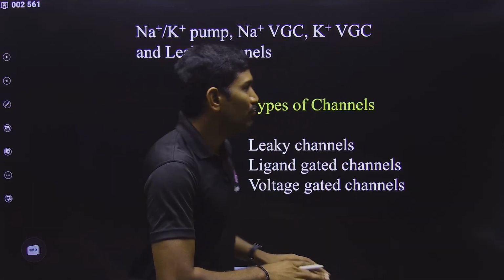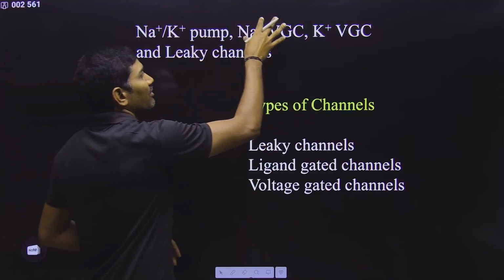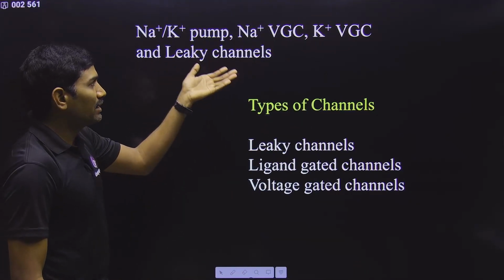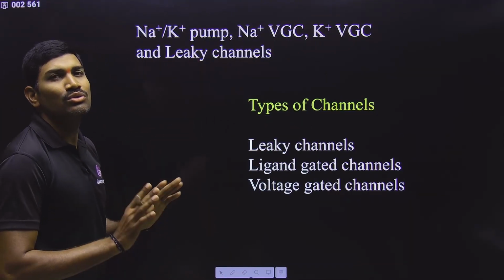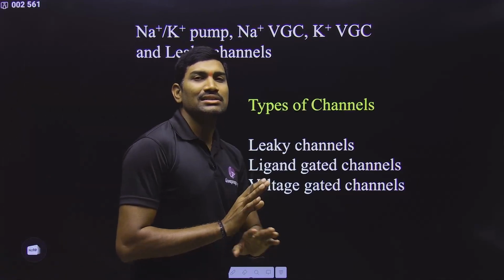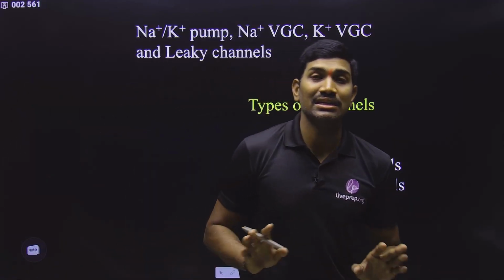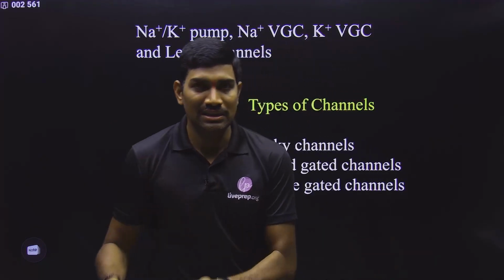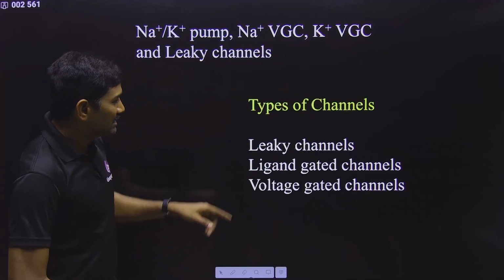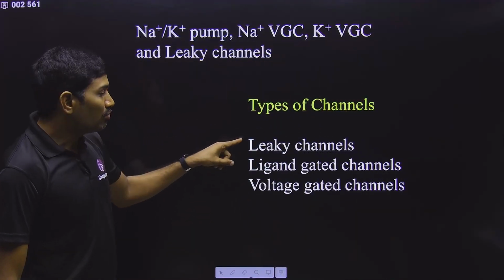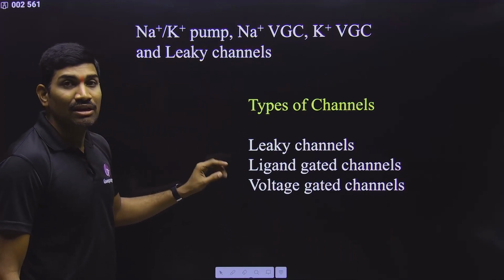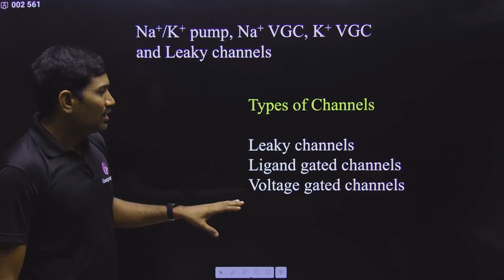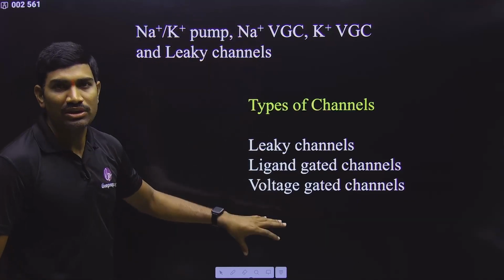So if you don't know the individual functions of all these things, and if you don't know when they will open and when they will close, you cannot understand the nerve impulse generation and conduction concept. So before directly starting that, my aim is first to explain each and everything, how they work, when they will be open, when they will be closed. Yes or no? These are the basic concepts that you need to understand.